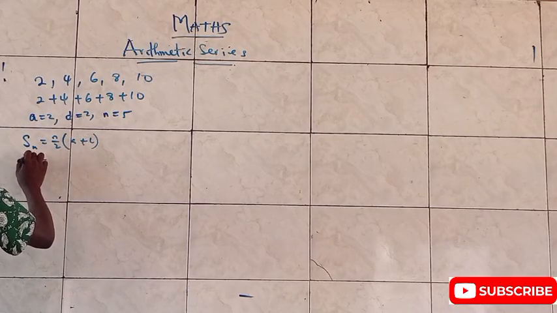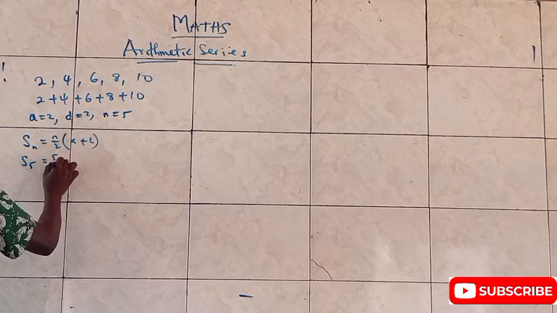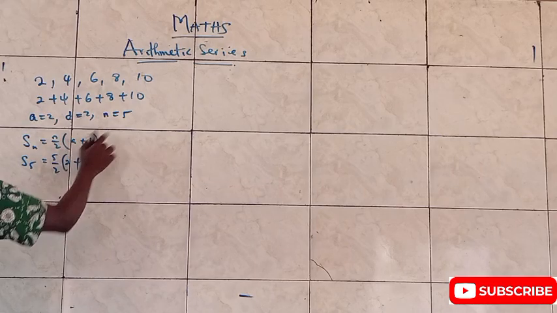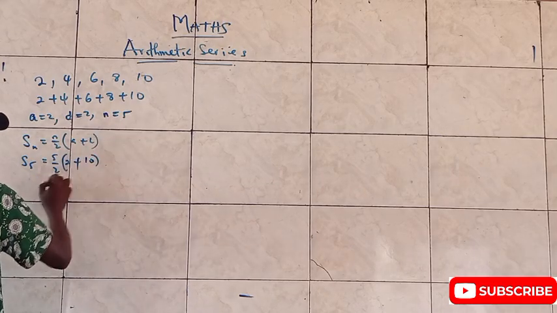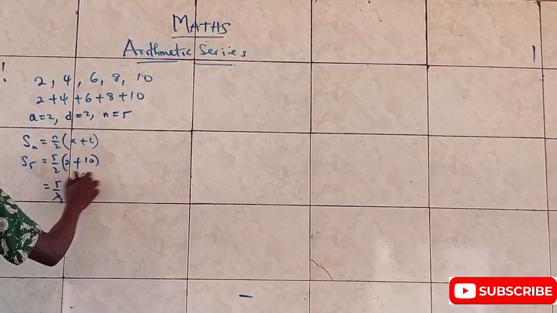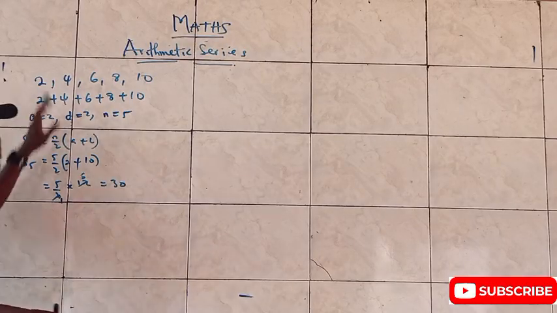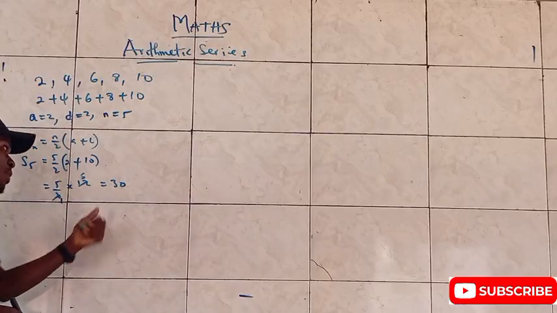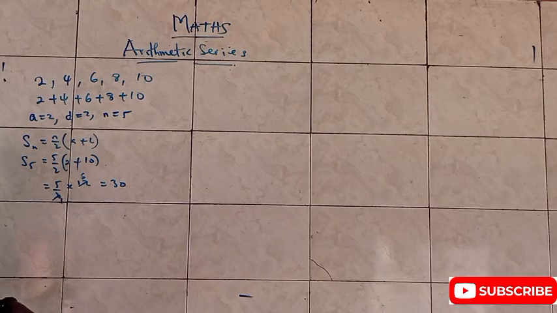Then I will say, what is my n? S5 equals 5 over 2 times (a, 2, plus the last term, 10), which becomes 5 over 2 times 12. 2 here 1, 2 here 6. 5 times 6 is simply 30. So instead of doing it manually, there's a formula that can help with my computation without stress, as it were. So that's one of the beauties of this formula.